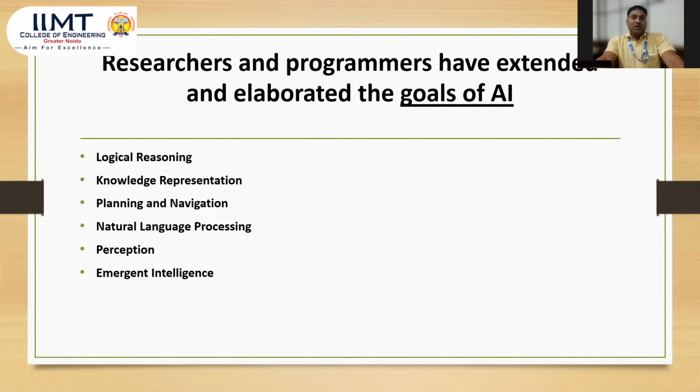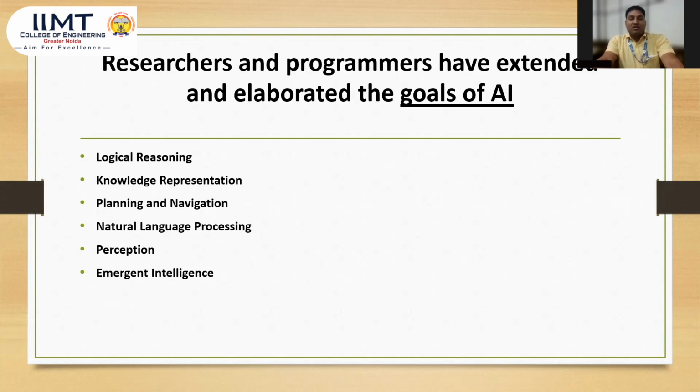Now we are going to the goals of artificial intelligence, elaborated as an extension of programs by researchers. First is logical reasoning. Some logical reasoning is solved by artificial intelligence. There are certain types of conditions provided by the user and the machine can perform on them. Second is knowledge representation.